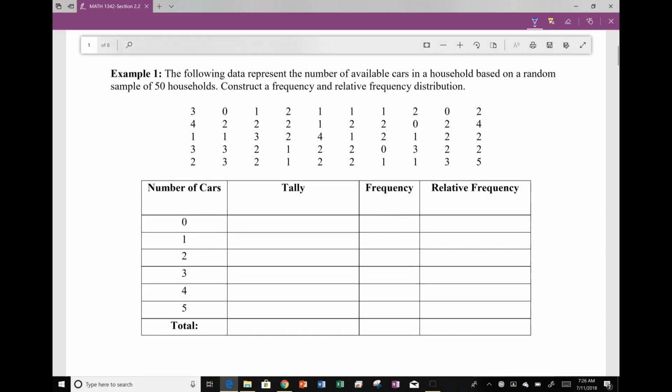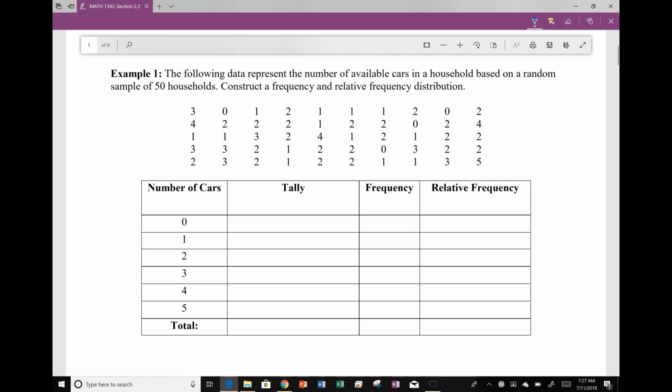So looking at this data, it says the following data represent the number of available cars in a household based on a random sample of 50 households. Construct a frequency and relative frequency distribution. So think about in a household, how many cars are possible. In this particular sample, we had anywhere from 0 cars up to 5 cars. So I've got 0, 1, 2, 3, 4, 5.